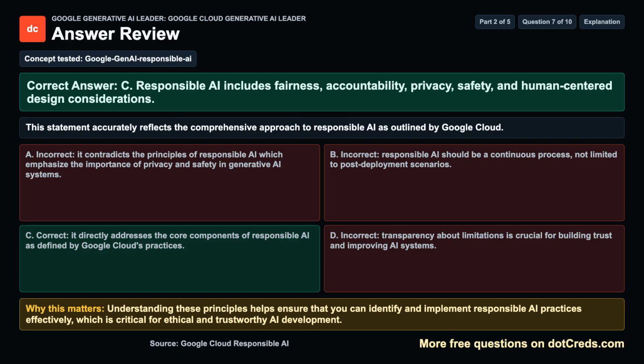Why this matters? Understanding these principles helps ensure that you can identify and implement responsible AI practices effectively, which is critical for ethical and trustworthy AI development.